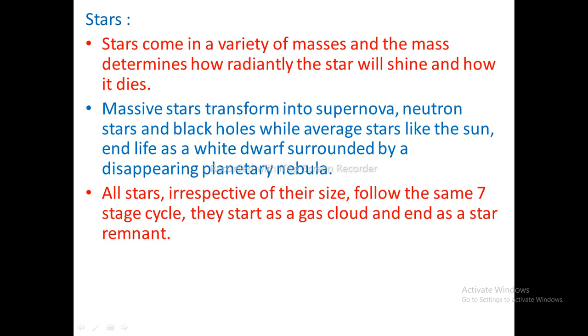All stars, irrespective of their size, follow the same cycle. They start as a gas cloud and end as a star remnant. The stars are non-living things, however, they get birth, grow young, turn adult, and finally die. The star comes to the end of its age after the hydrogen present in it is almost completely consumed.